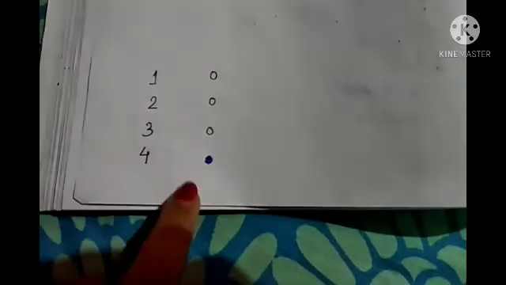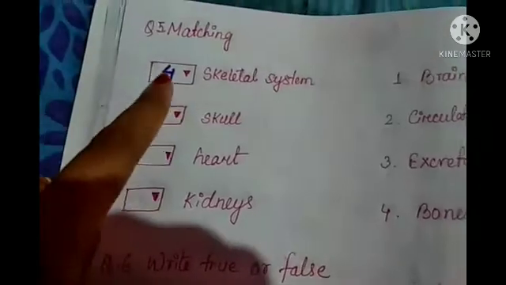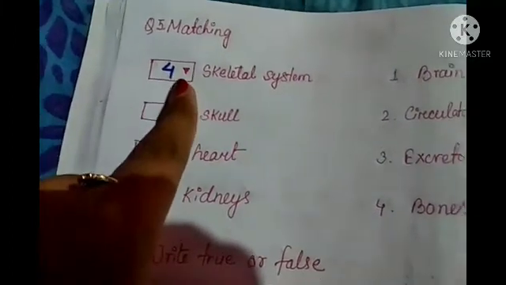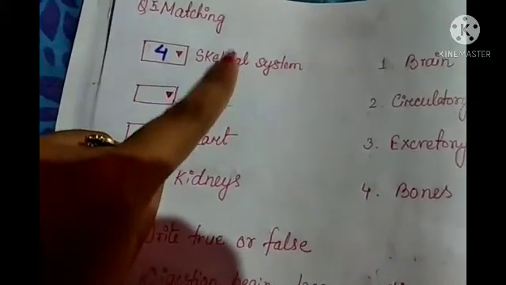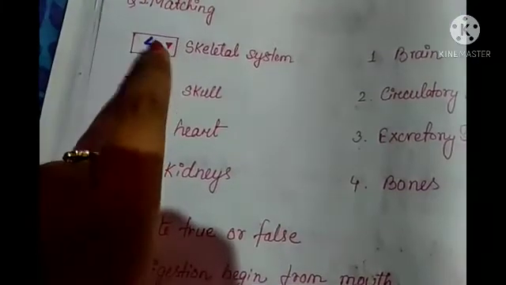So in this way you will see some dots over here. As you know that this answer will be 4, you have to choose this dot. Okay, so if you click here, then it will show like this. That means 4 is selected, and that option will also come here. That means you have chosen 4 for this answer. Like for this you chose bones over here, so this 4 will also come here.